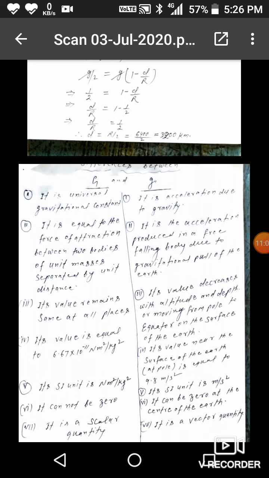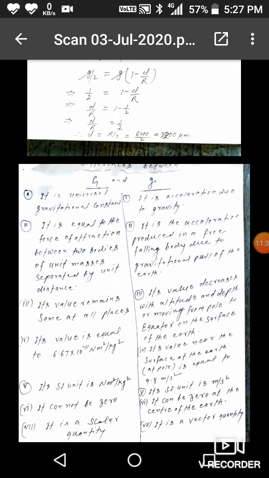But acceleration due to gravity is the acceleration produced in a freely falling body due to the gravitational pull of the earth. Third, the value of universal gravitational constant remains the same at all places, but acceleration due to gravity decreases with altitude and depth, or moving from pole to the equator on the surface of the earth.